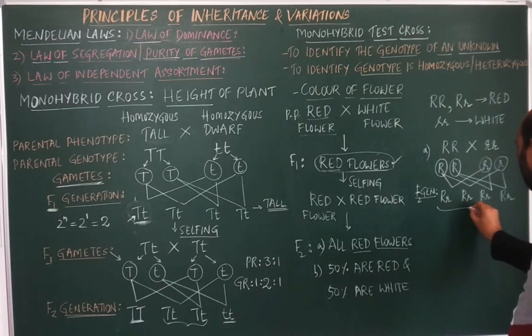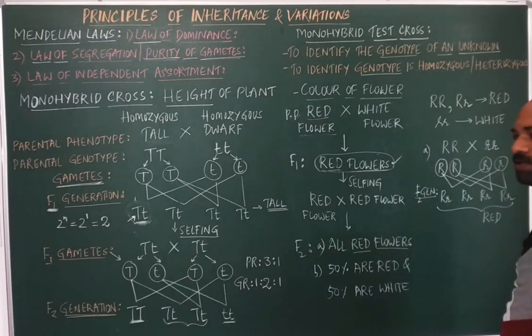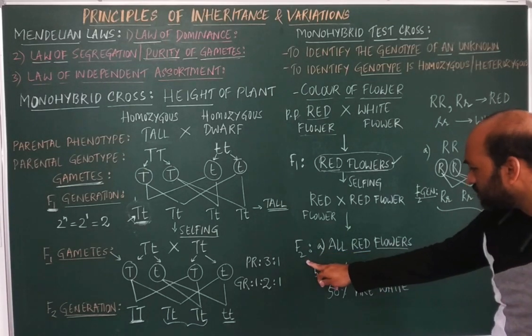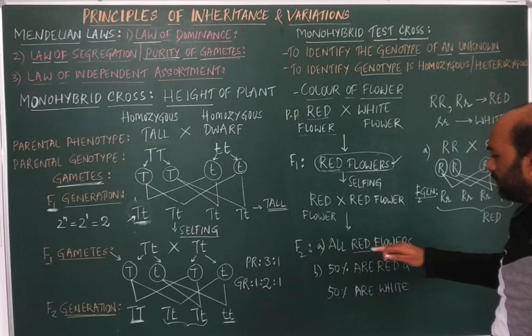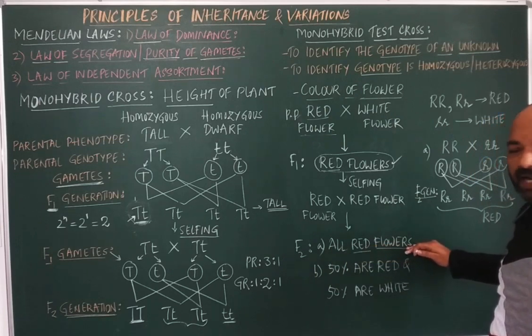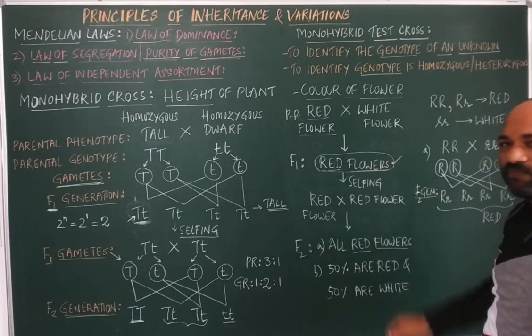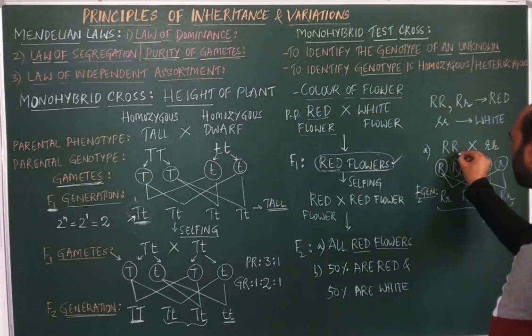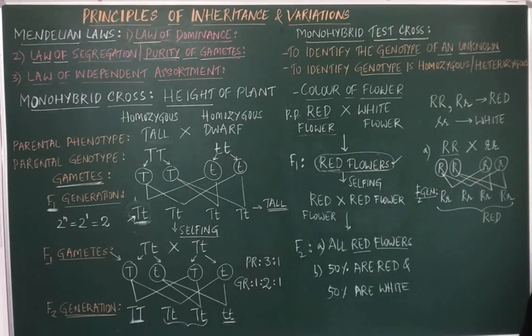Which means all the flowers which are produced here are red. So in the F2 generation, if all the flowers are red, then the genotype of the F1 generation will be capital R and capital R.